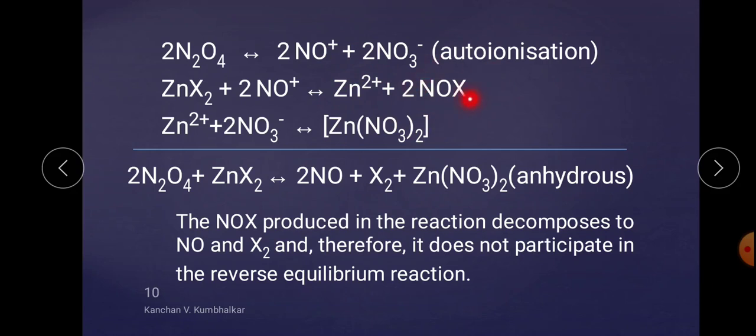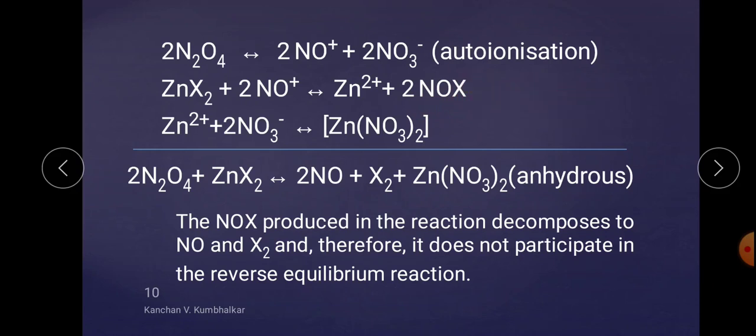But this NOX, which is produced in this reaction, decomposes into NO and X2. It is not a stable one, so it gets converted into 2 molecules of NO and X2.